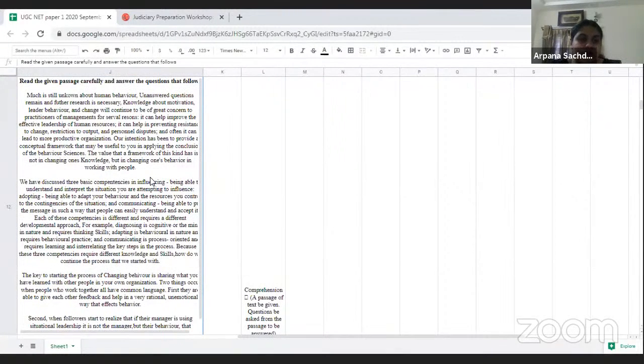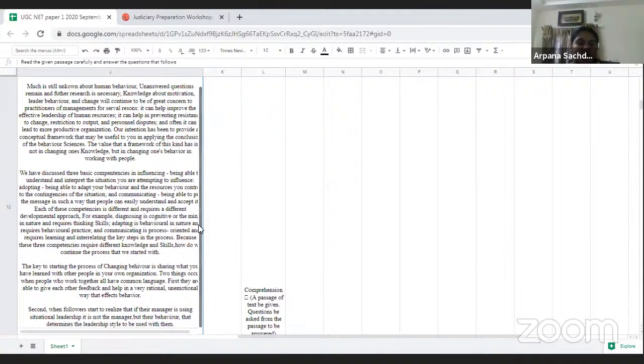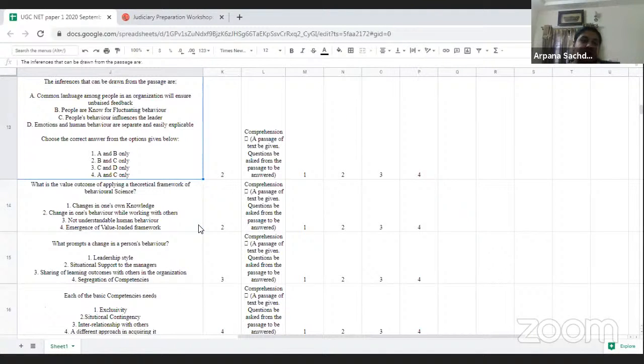Now we have a comprehension for this. The comprehension was not very lengthy, but when we start with a comprehension, we should follow this method: first go through all the questions which are available for the comprehension and then read the passage. All the comprehension questions were easy and directly asked from the passage, so it was not a difficult question.